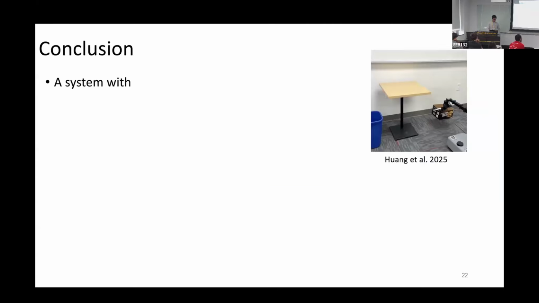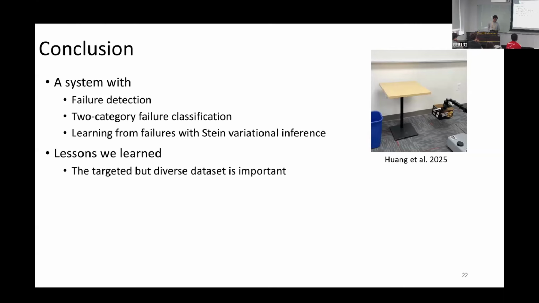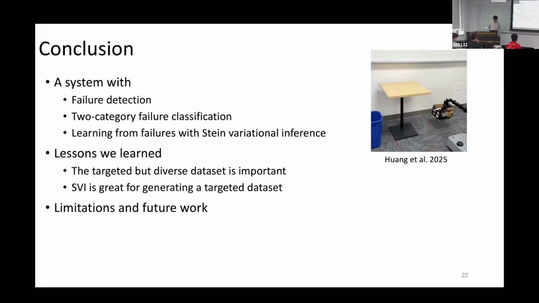And in conclusion, we propose a system with failure detection and 2-category failure classification, and we also propose learning from failure with Stein variational inference. There are several lessons we learned from this project. The first one is that generating a targeted but diverse data set is very important to learn from failure and can eventually minimize future failure. And second, Stein variational inference is great to generate the targeted data set that can approximate high-dimensional and multimodal posterior distributions. There are a bunch of limitations.